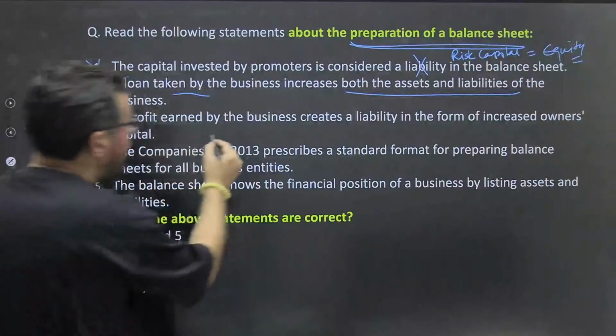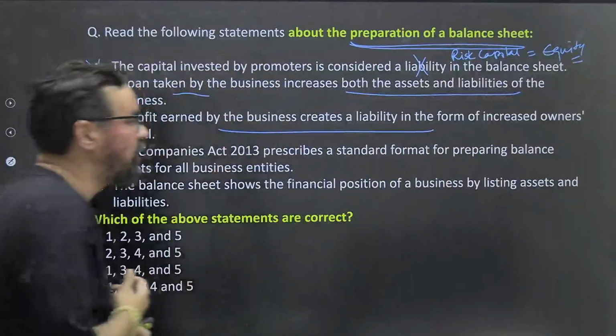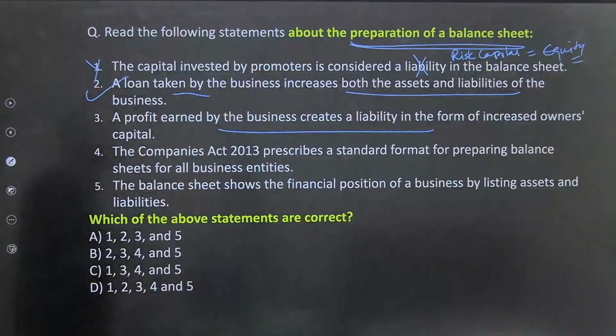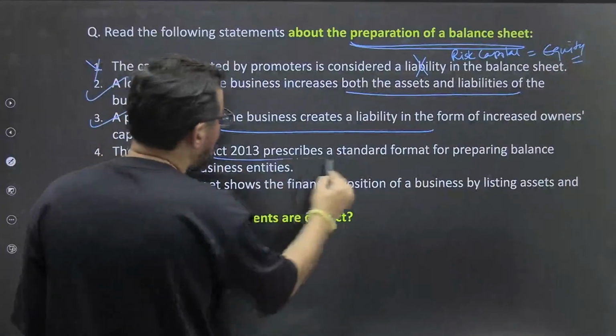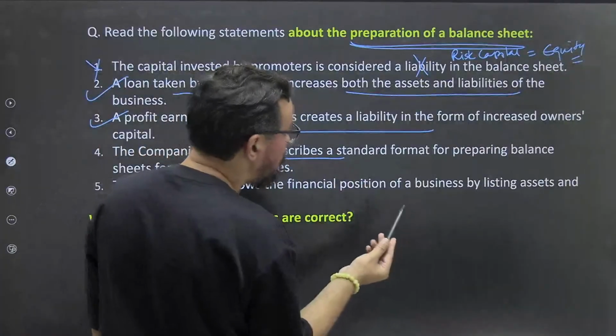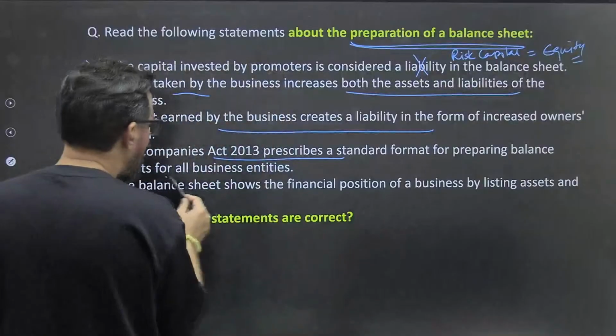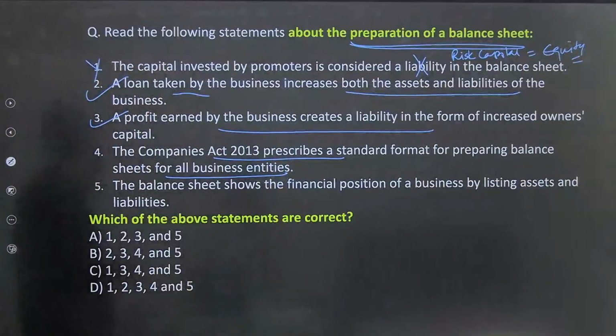A profit earned by business created a liability in form of increase owners capital आपका, ठीक है. Third statement is also correct है. The Companies Act 2013 prescribes standard format for preparing balance sheet for all business entities. Statement 4 आपका, ठीक है.